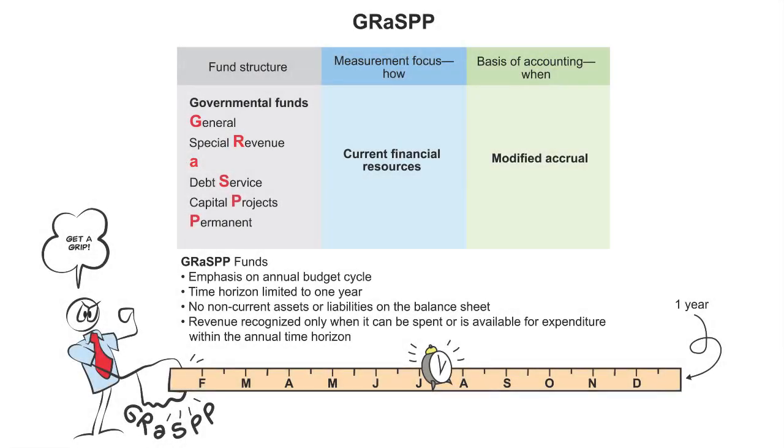All right, scholars, let's take a look and just remind ourselves before we start doing some serious exercises and task-based simulations. What we have is the GRASP funds: the general, the special revenue, the debt service, the capital projects, and the permanent. What method of accounting are they using? Modified accrual. And you know what modified accrual means.